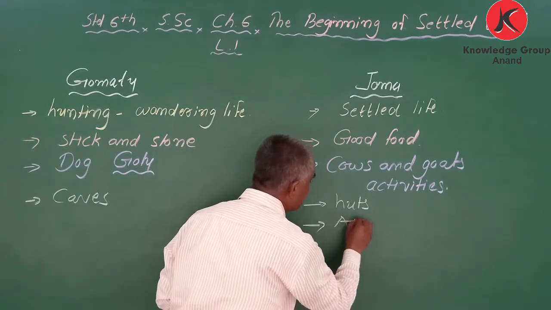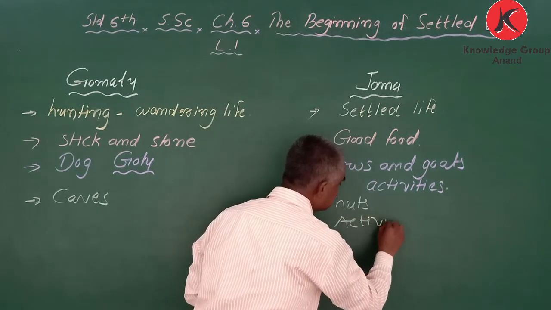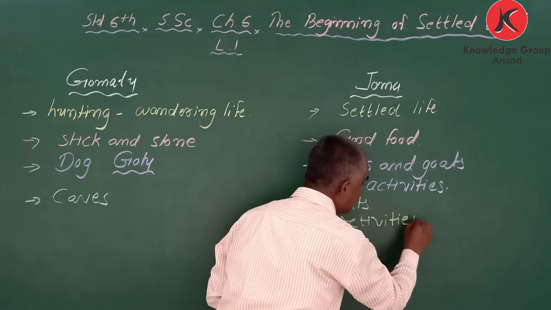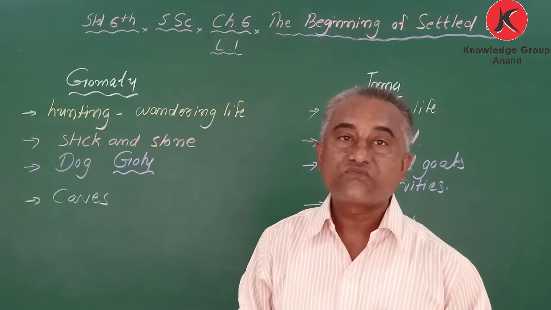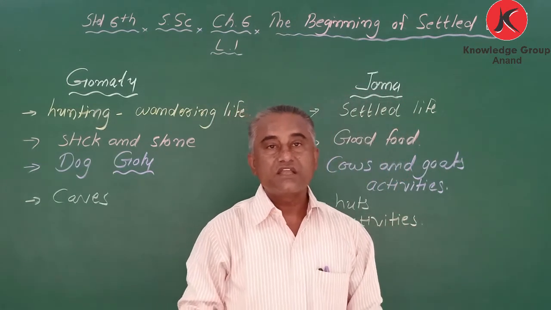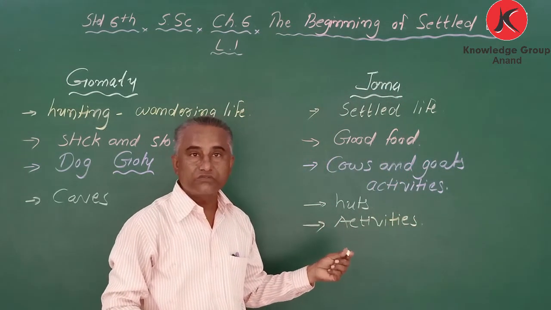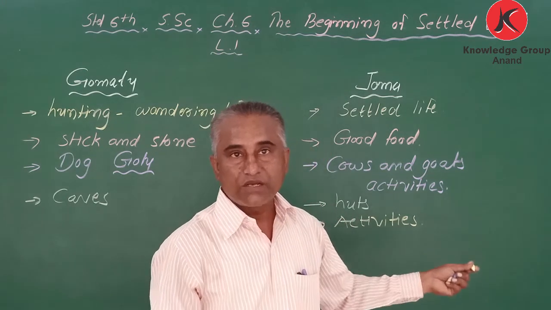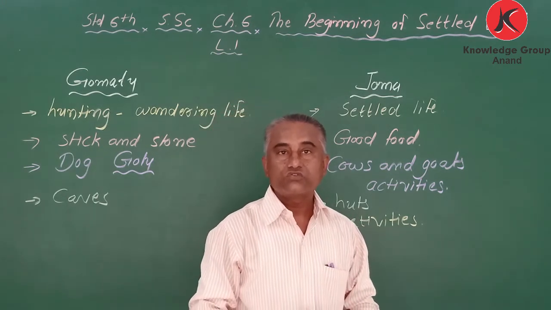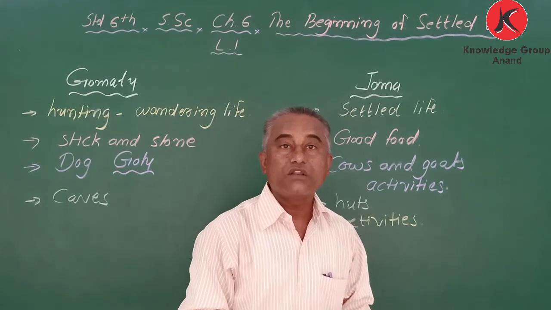All the activities were there. Why? Because Joma's father was a leader. That's why her house was the main, a center for all the activities.